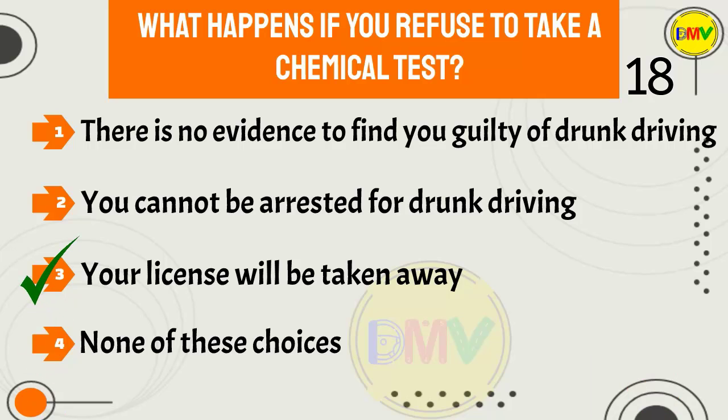The correct answer is 3. New York has an implied consent law, which means that by driving in the state, you have given your consent to a chemical test if you are arrested for an alcohol or drug-related violation. If you refuse to take the test, your license will be suspended. If a DMV hearing later confirms that you refused the test, your driver license will be revoked, even if you are found not guilty of the original charge.